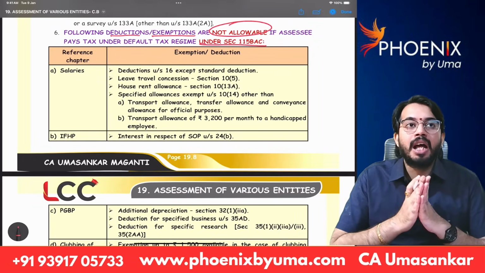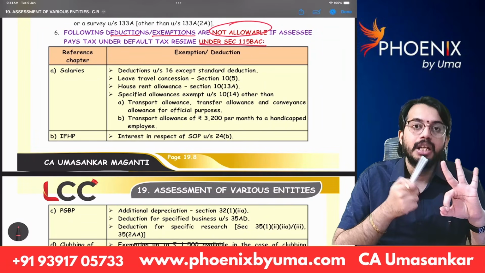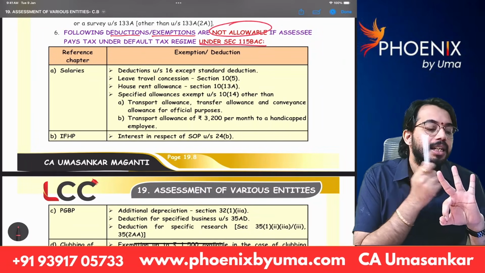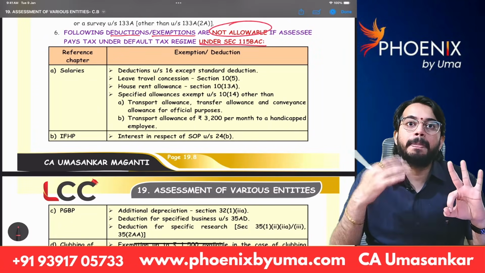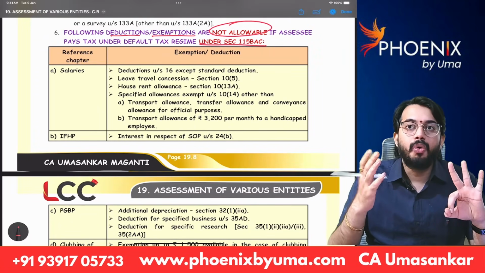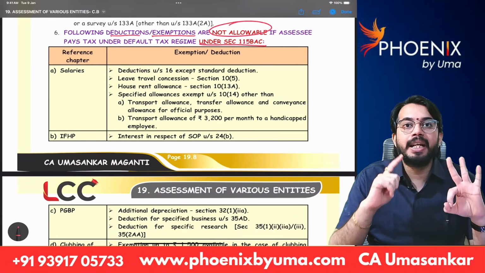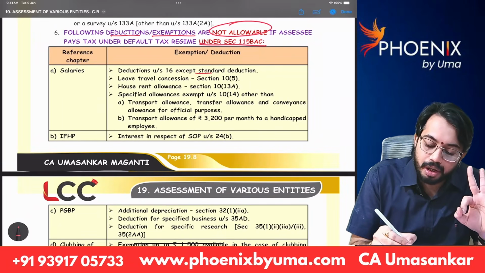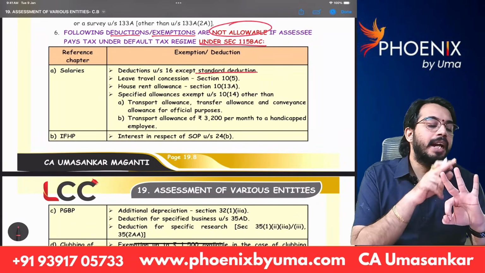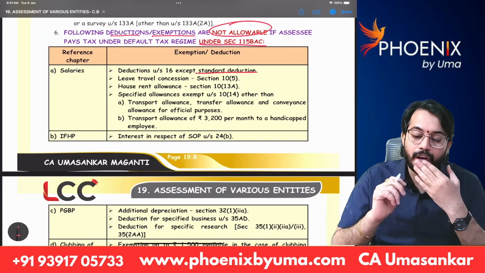You know there are 3 deductions under salaries: 16(ia) standard deduction, 16(ii) entertainment allowance, 16(iii) profession tax. If you are paying taxes under optional tax rates, old tax rates, all 3 deductions you can claim. But if you are paying taxes under default tax rates, only standard deduction is allowed. Remaining, entertainment allowance and profession tax, are not allowed as deduction under default tax rates.